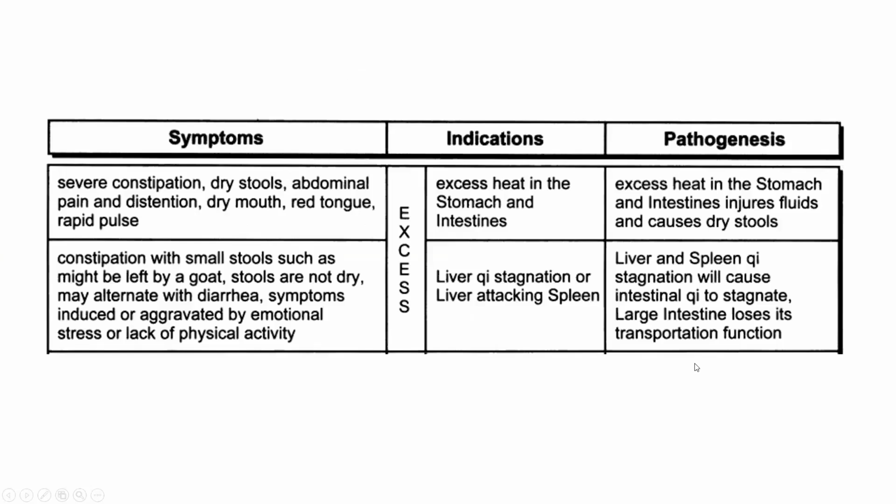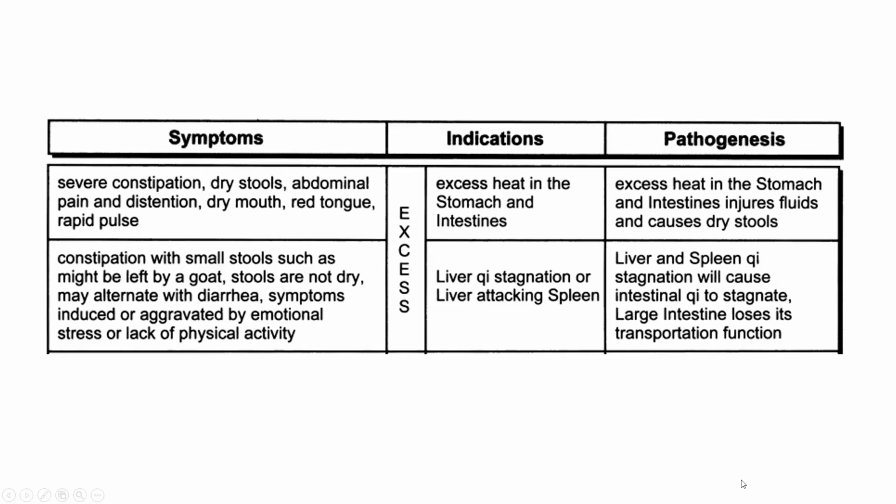For the symptoms, we have severe constipation, dry stools, abdominal pain, distension, dry mouth, red tongue, rapid pulse, which is a form of excess, which indicates excess heat in the stomach and intestine, with a pathogenesis of excess heat in the stomach and intestine, which induces fluid loss and causes dry stool.